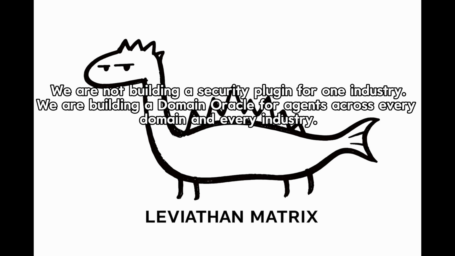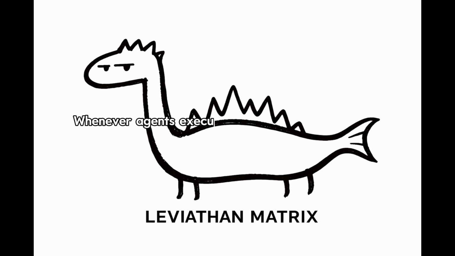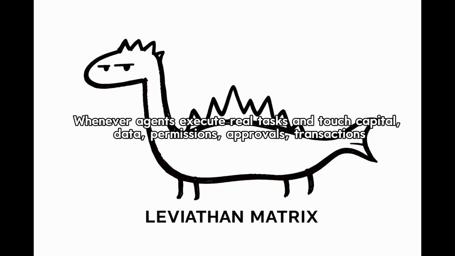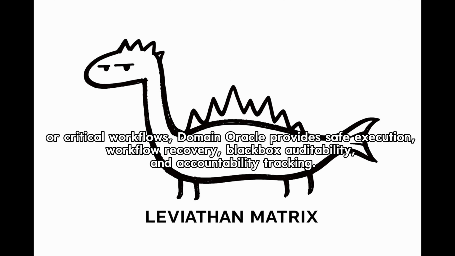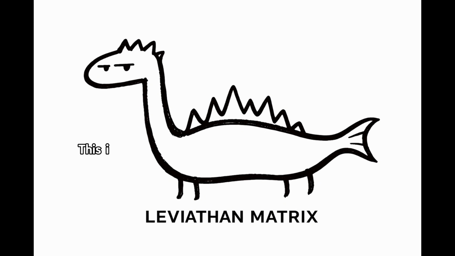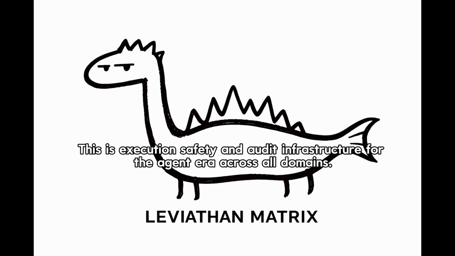We are building a domain oracle for agents across every domain and every industry. Whenever agents execute real tasks and touch capital, data, permissions, approvals, transactions, or critical workflows, Domain Oracle provides safe execution, workflow recovery, black box auditability, and accountability tracking. This is execution safety and audit infrastructure for the agent era across all domains.